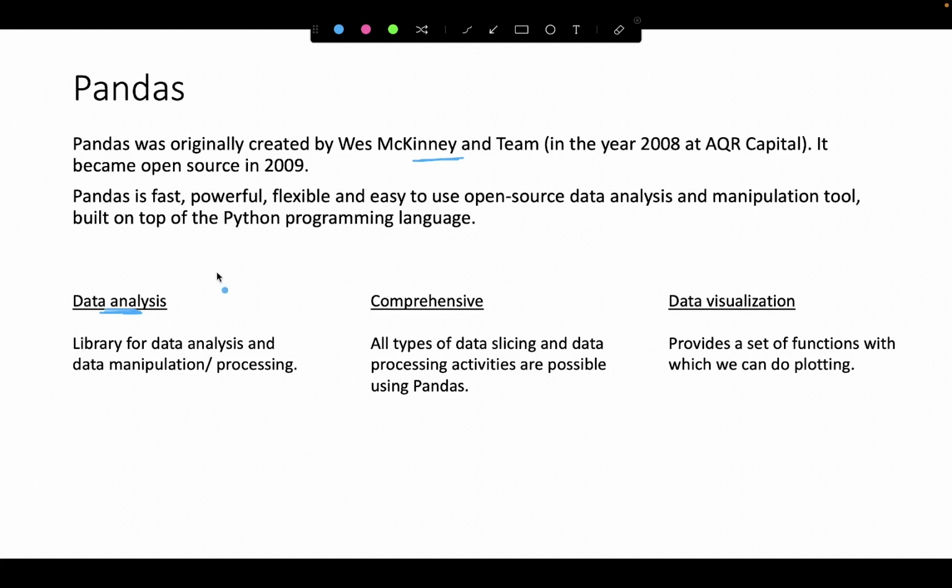So it can be used for data analysis, and it's a very comprehensive library. There are multiple data structures, and for every object pertinent to a data structure that you create, you'll be exposed to multiple methods which you can leverage to do many data cleaning and data pre-processing activities. It's very comprehensive in nature. You might always want to reference documentation to understand what a particular method associated with a given object does.